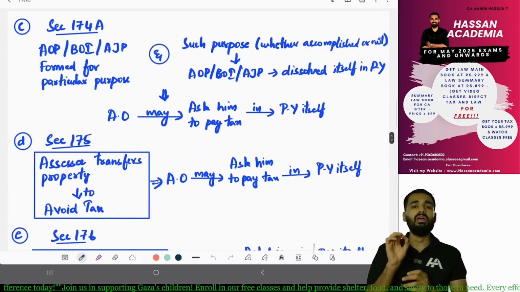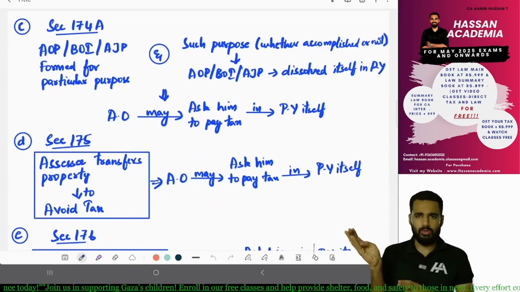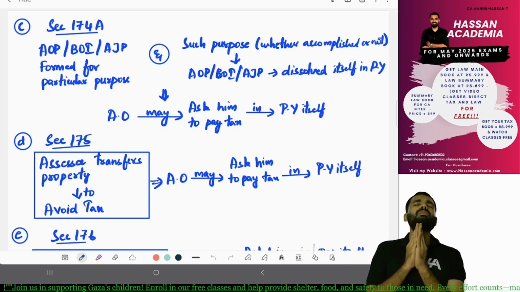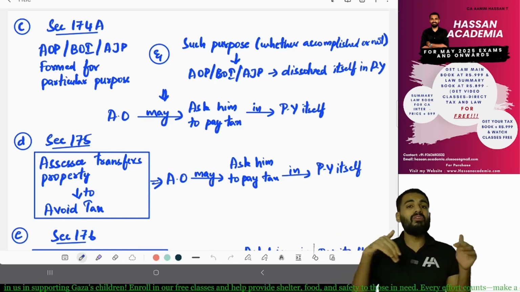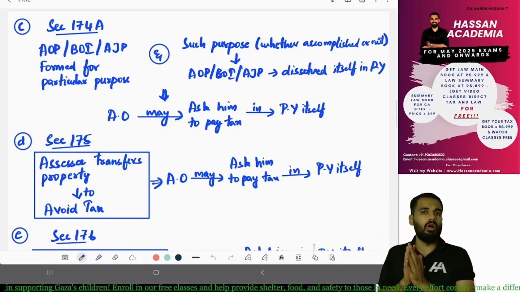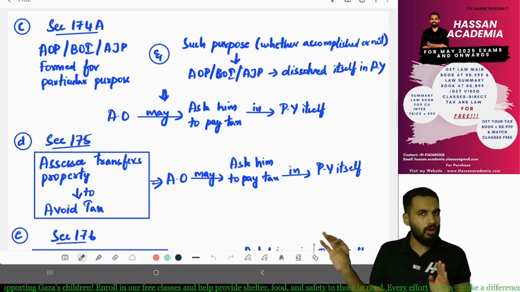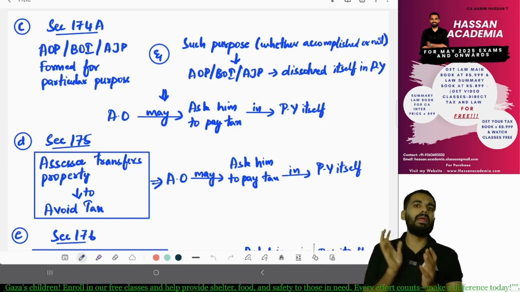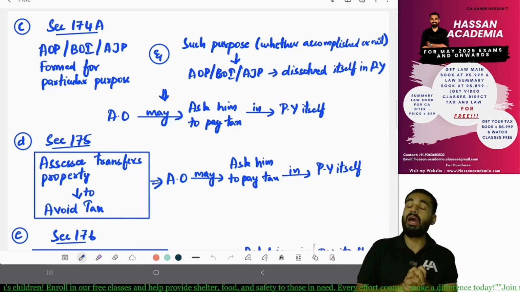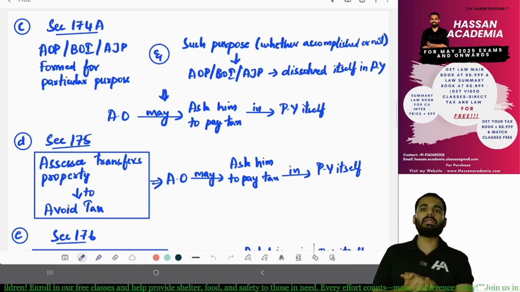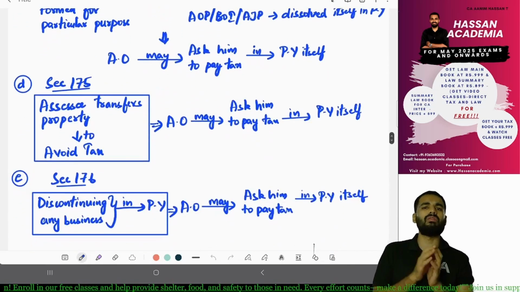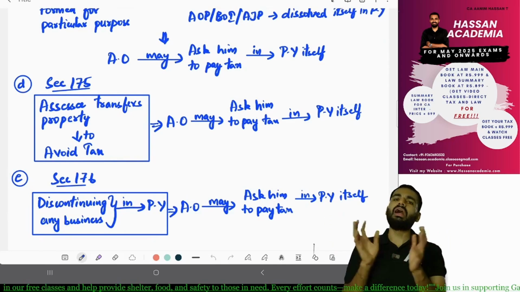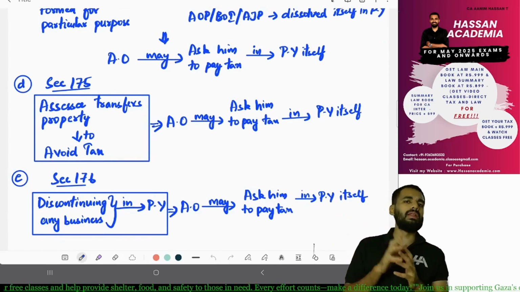Yes, and next section 174A, where an association of persons, body of individuals, or artificial juridical person has been formed for any purpose, but whether they have accomplished that purpose or not does not matter. If they have dissolved that association of persons, body of individuals, or artificial juridical person, pay tax in the previous year itself. The assessing officer may ask them to pay, yes or no? Yes. And section 175, if you are avoiding tax by transferring the property, the assessing officer may ask you to pay the tax.